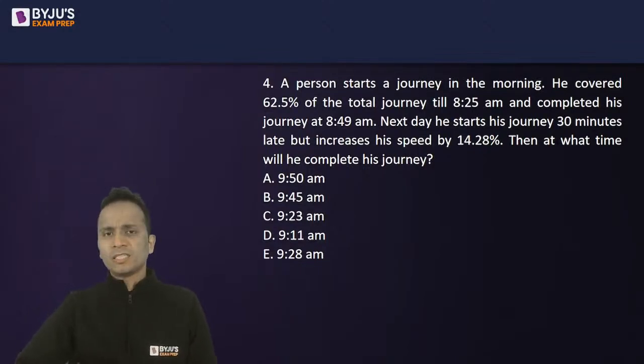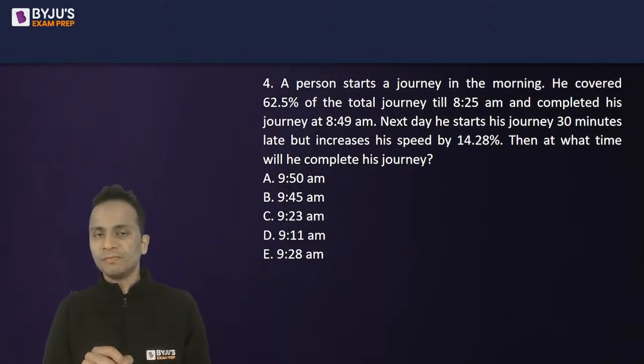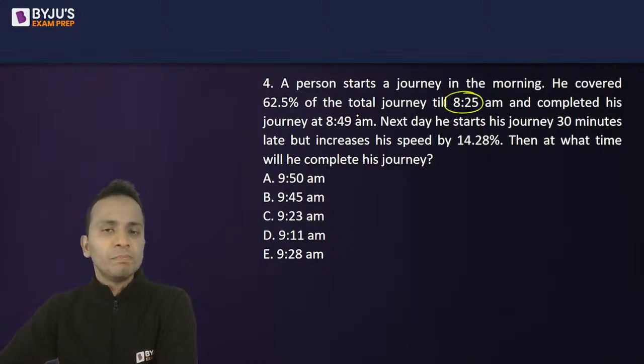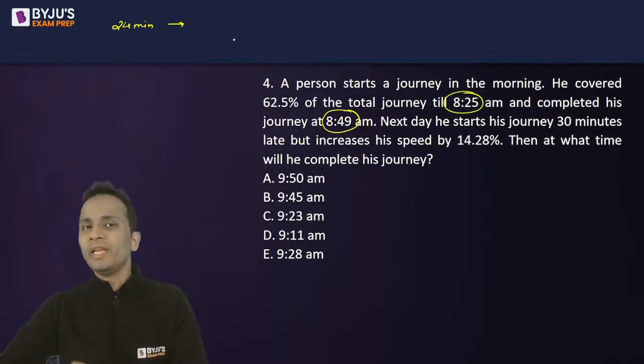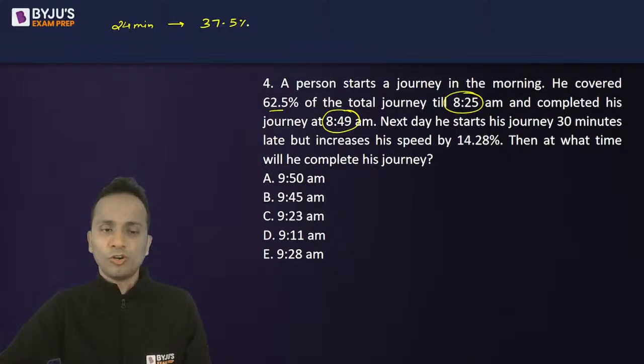Let's look at the first part in which we will find out at what time he started. कितने बजे उसने start की थी journey? Now he covered 62.5% of the journey till 8:25 and he completed the entire journey at 8:49. So from 8:25 up till 8:49, how many minutes? In 24 minutes, he could finish the remaining part of his journey. That means 100 percentage minus 62.5, 37.5 percentage of the journey.